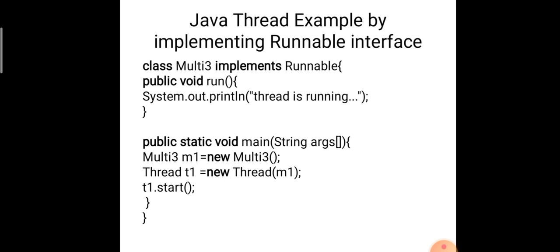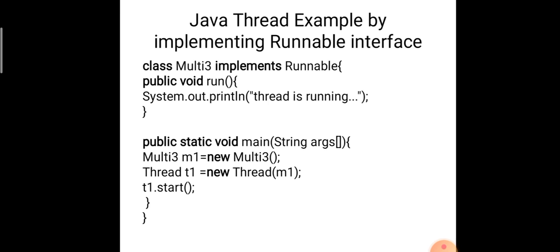So the next example is implementing the Runnable interface. Okay. Here I have a class called Multi3. So the class name is Multi3, implements is a keyword, and Runnable is the interface already available in the JVM. Here also we should have a void run method, because once the thread is created and started, it directly moves to the void run and executes the lines in the void run.